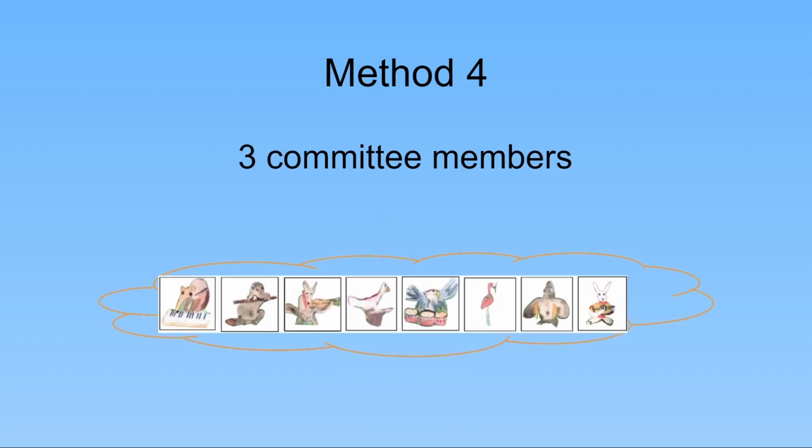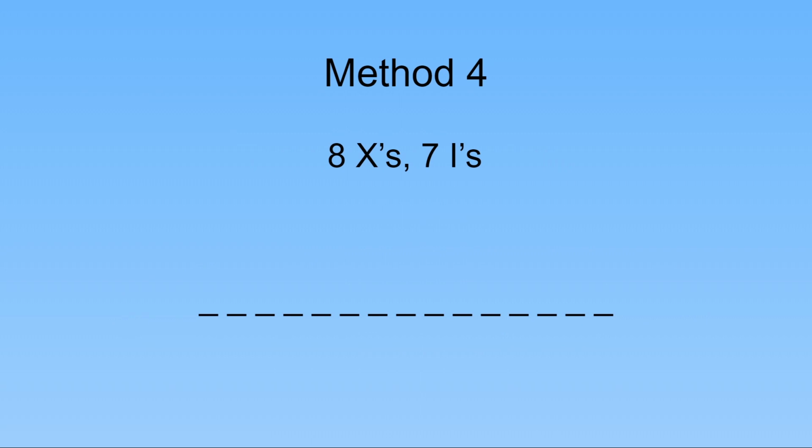Remember when we wanted to choose 3 of the 8 animals to be on the party committee? That was method 3. And now we have the same thing with different numbers. Instead of choosing 3 of the 8 animals, we are choosing 7 of the 15 locations. Pause the video while you do the calculation. You might want to use a calculator.